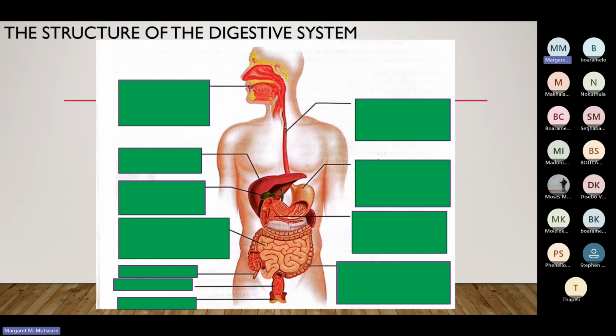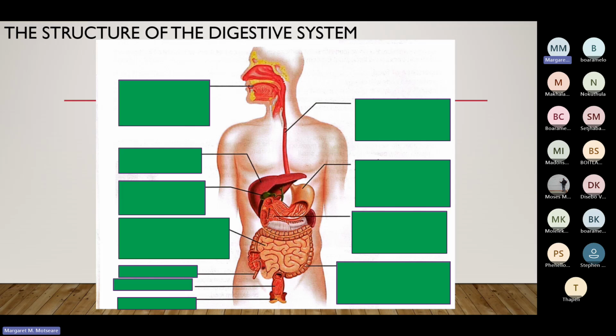And then one other thing, we have the stomach. This is our stomach. It is a muscular sac-like organ. As you can see, it has muscles that can contract and expand. It has digestive juices containing enzymes and hydrochloric acid. It means all the enzymes and hydrochloric acid are found here. Remember, after you have chewed that food, it goes down the esophagus and goes into the stomach.